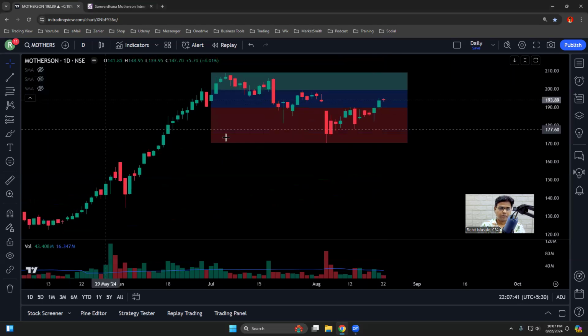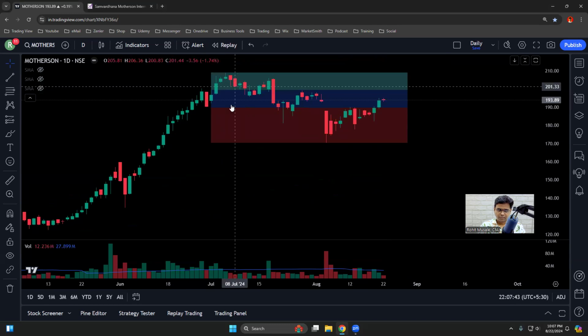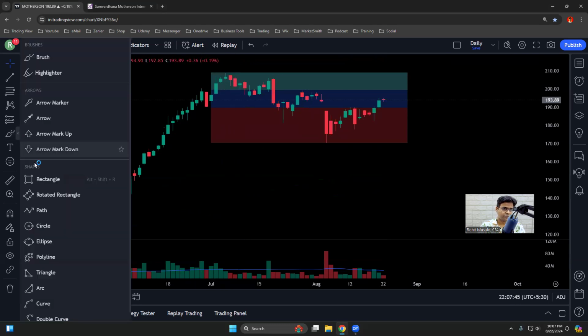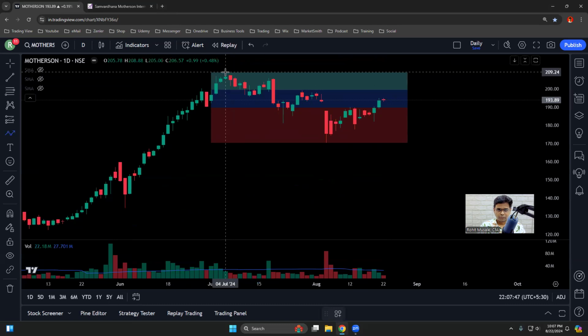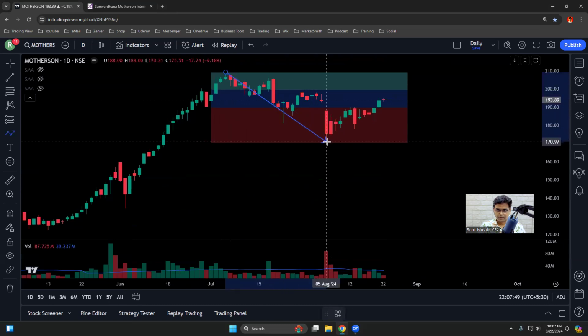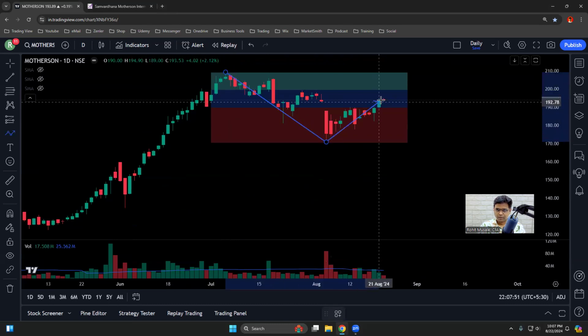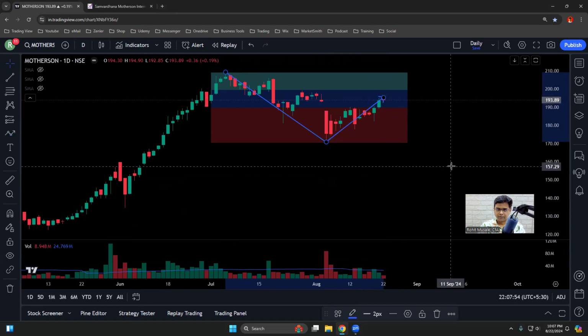Next, I have drawn the base from here, as you can see. So this is 0.1, that's 0.2, and that's 0.3. So this is a fundamental reason why I have rejected the stock. I need minimum 4 points in the base. Here you have only 3 points in the base, okay? But this is not the only reason why I have rejected the stock.